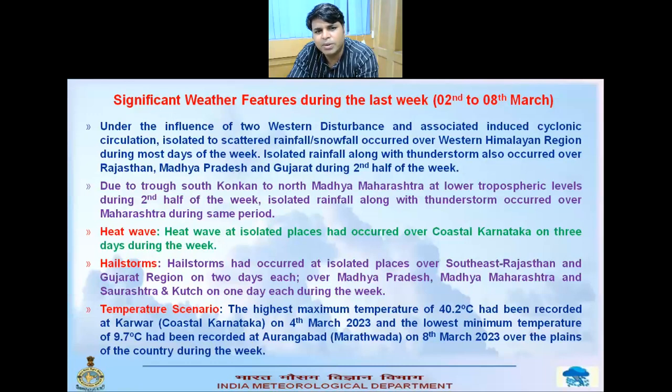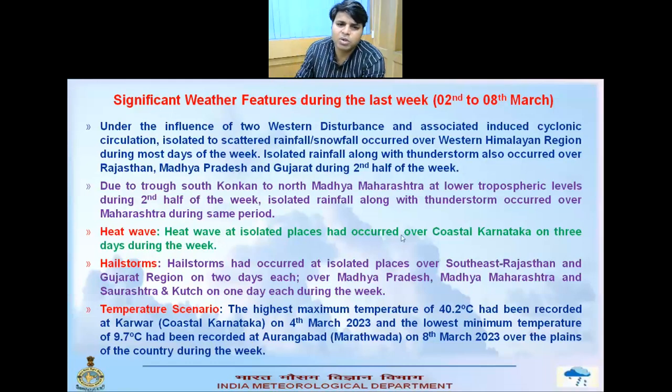And heat wave at isolated places had occurred over coastal Karnataka on 3 days during the week. And hailstorm also occurred at isolated places over southeast Rajasthan and Gujarat region on 2 days, and over Madhya Pradesh, Madhya Maharashtra and Saurashtra Kutch on 1 day each during the week.